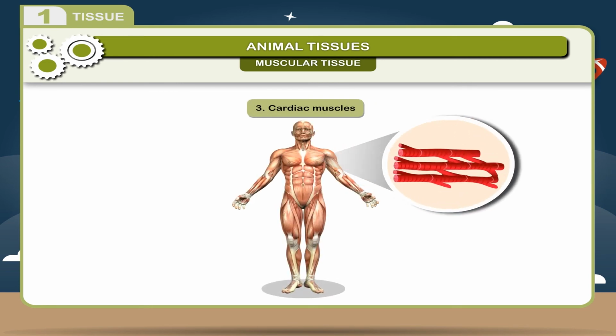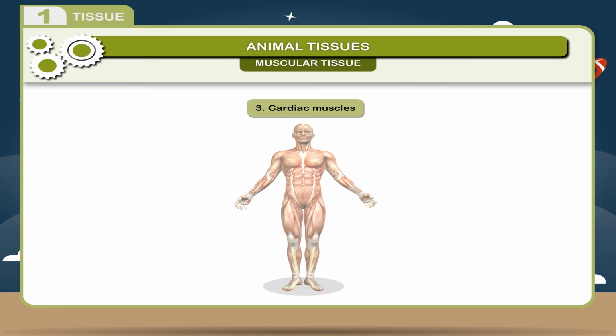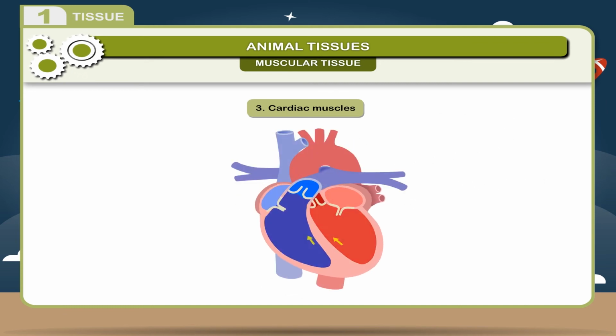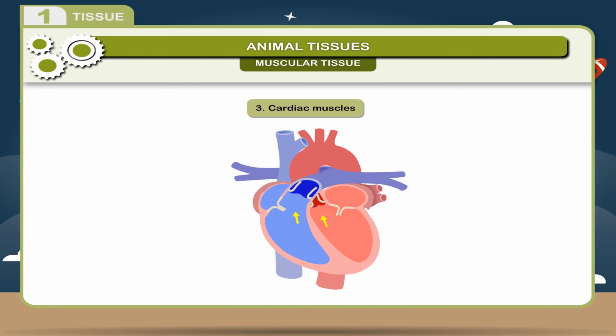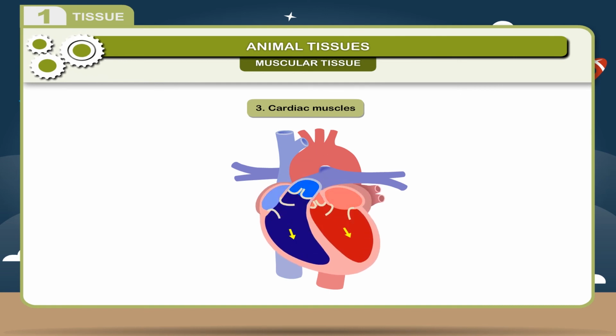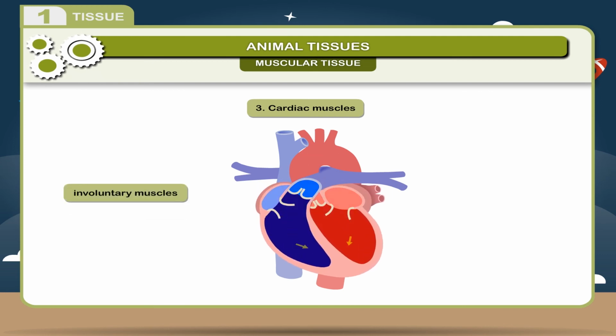3. Cardiac muscles. These are composed of branched cells that have striations on them. They are present only in the heart. They help in pumping of blood to the different parts of the body. They are responsible for the expansion and contraction of heart and are involuntary muscles.